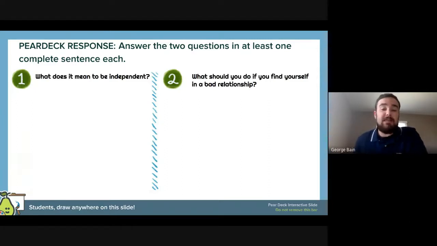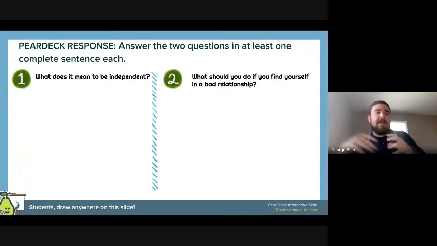Okay, and I want you to answer these two questions in one complete sentence each. So for the first one, in this box on the left here, I want you to answer, what does it mean to be independent? If you were independent from something, what does that actually mean? I want you to answer that in one good sentence.